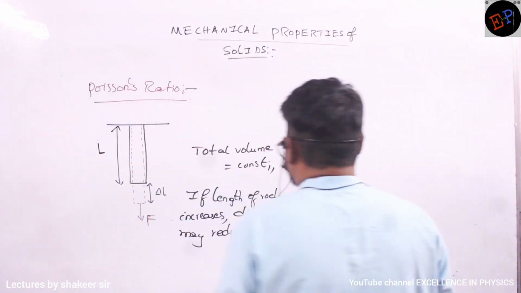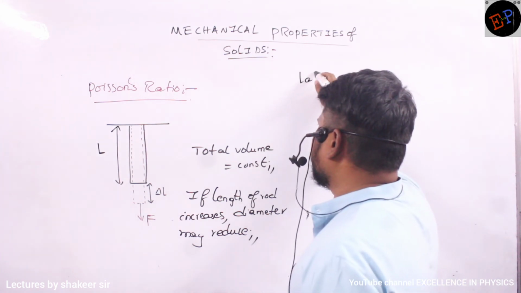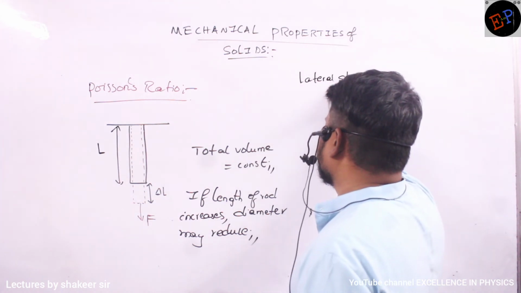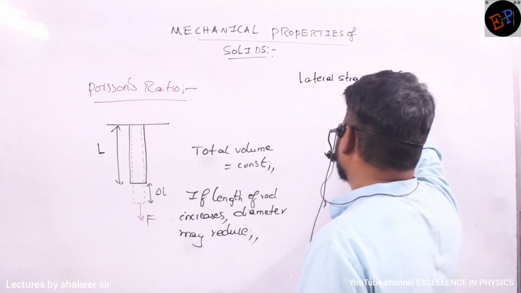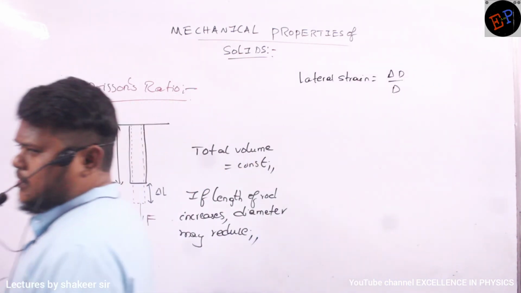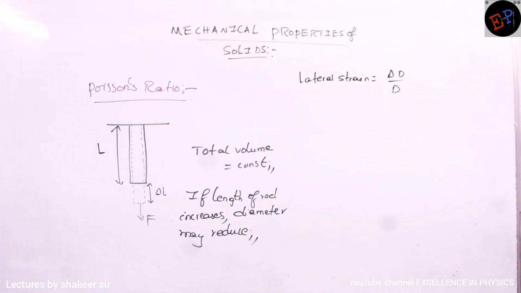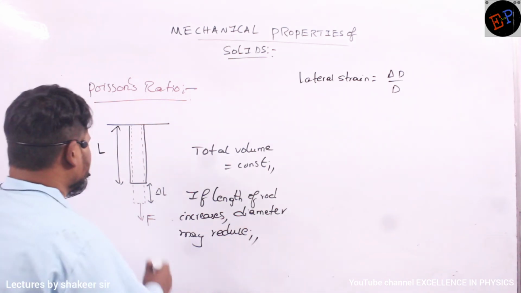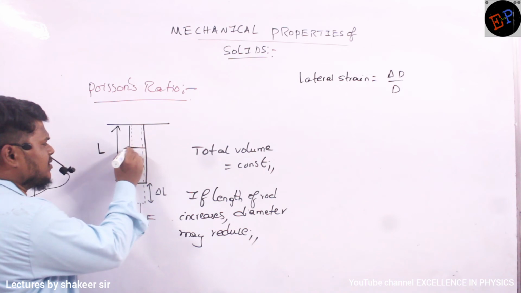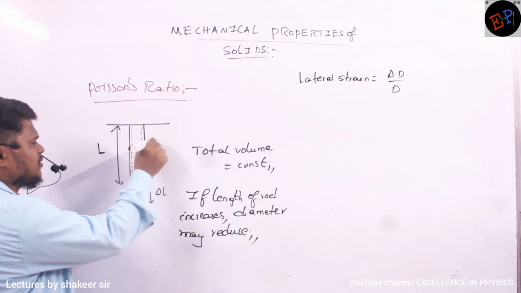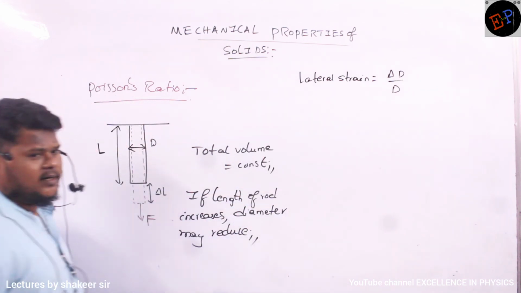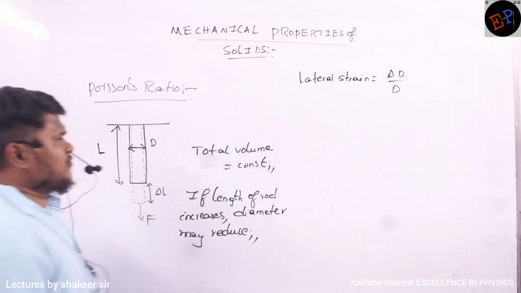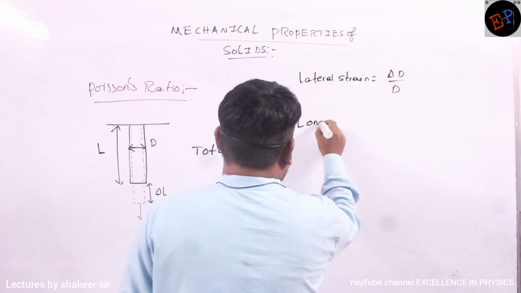Okay. So therefore, first of all, we will study lateral strain. Lateral strain is nothing but delta D by D. Okay. So change in diameter to original diameter. Okay. So initially, a rod was having this much diameter, no? This is the diameter of the rod. Now diameter has reduced, no? That reduced diameter is called delta D. Okay. And one more strain, longitudinal strain.